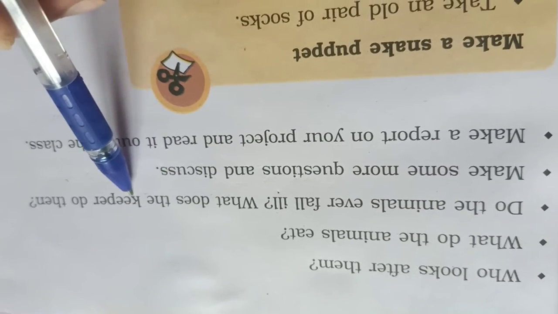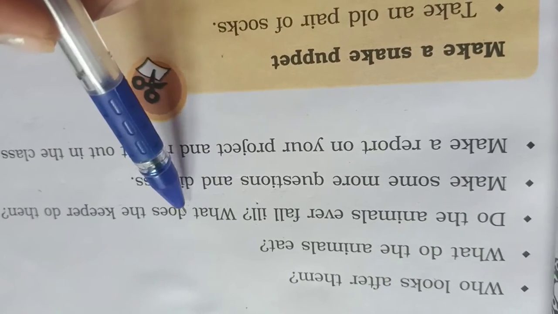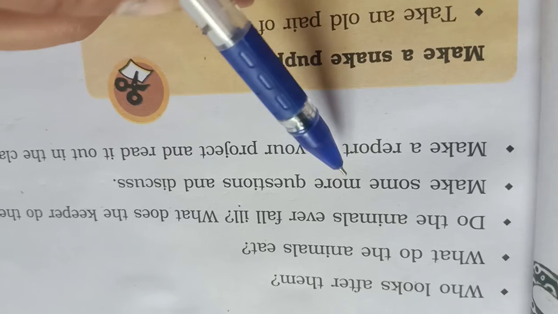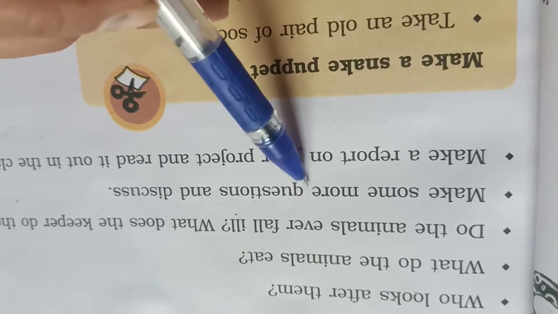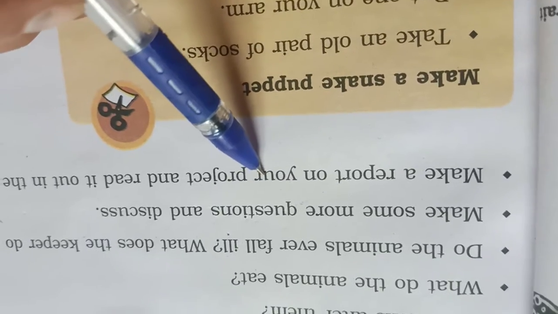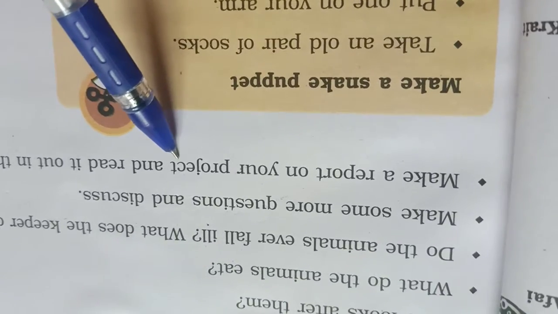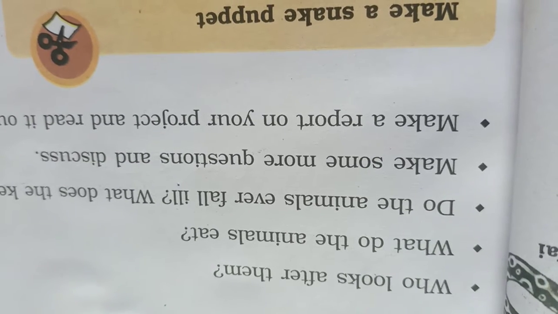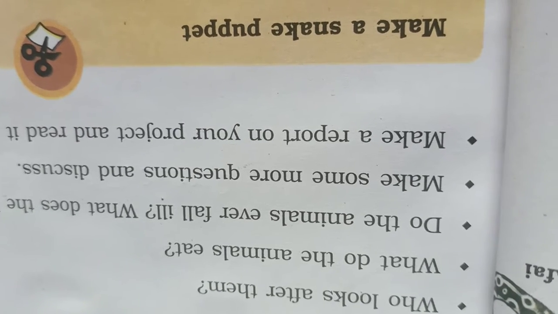What does the keeper do for their health? What does the keeper owner do for the animals if they fall ill? Make some more questions and discuss. It means you have to make your own questions here and discuss with that person. Make a report in your project and read it out in the class. When our school starts, that time you have to show me this report. Okay, you have to write the answers to these questions. You have to interview the owner who keeps the animals and do that.